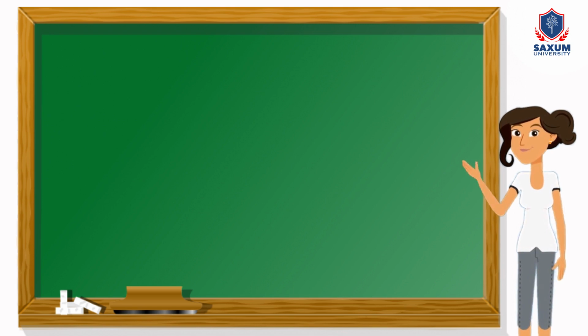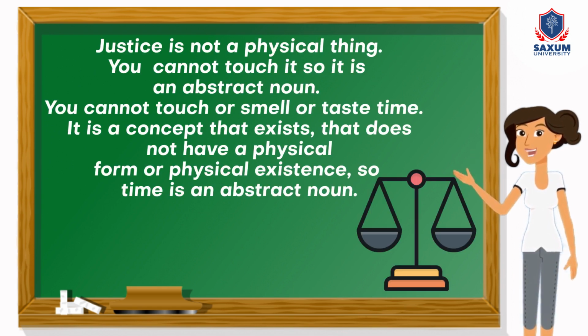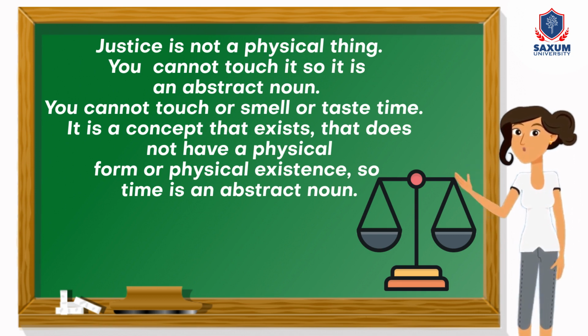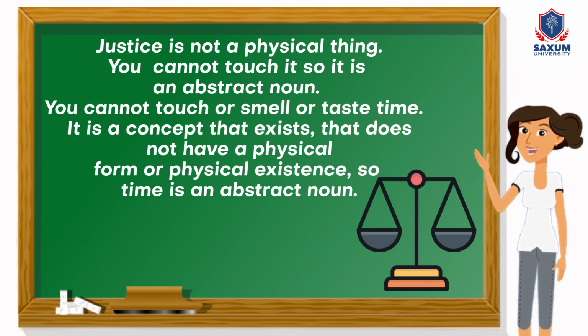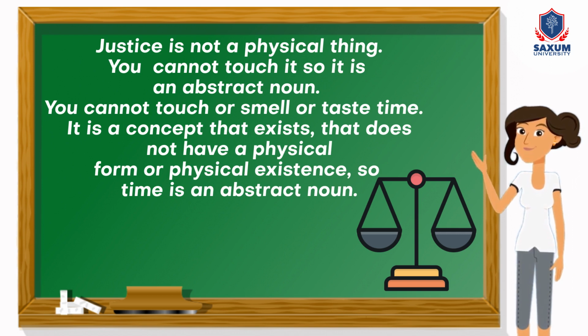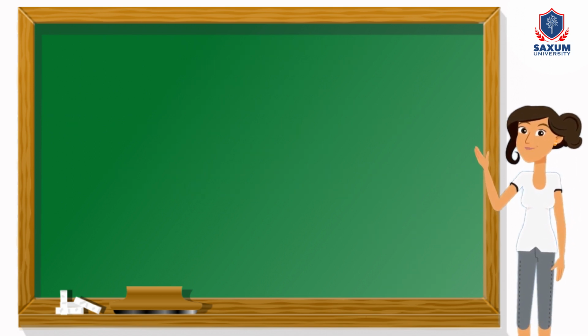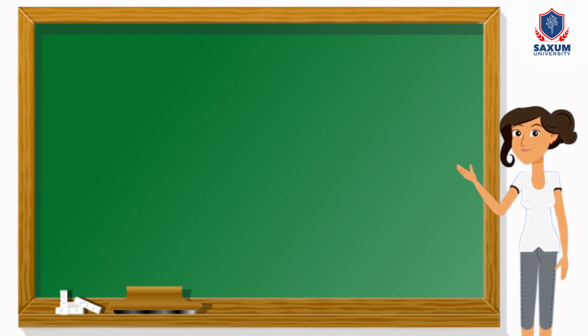Let's look at our pictures. Justice is not a physical thing. You cannot touch it, so it is an abstract noun. You cannot touch or smell or taste time. It is a concept that exists, that does not have a physical form or physical existence, so time is an abstract noun. And we already mentioned that love is a feeling, not something that you can touch.